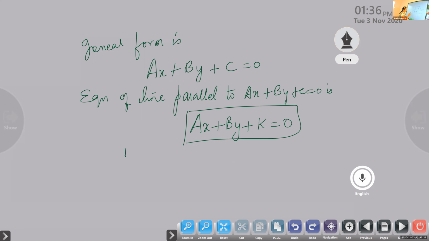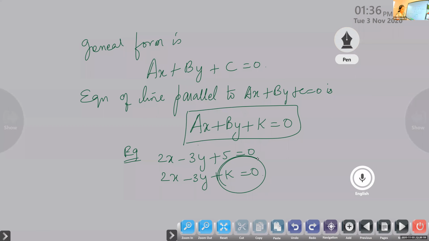So, for example, can you give the equation of a line parallel to 2x minus 3y plus 5 is 0? It will be 2x minus 3y plus k is equal to 0. Slopes will be the same, so the x coefficient and y coefficient will be the same. Only the constant will change. For finding the constant, some condition will be given. Is it clear? If two lines are parallel, slopes are the same.